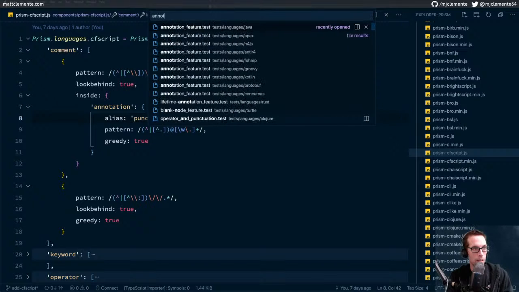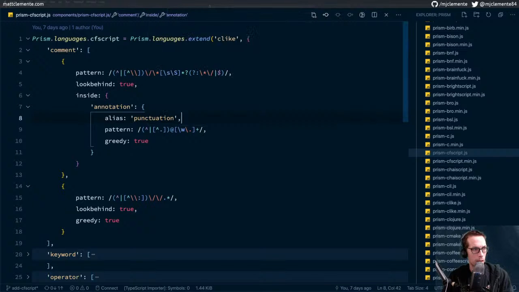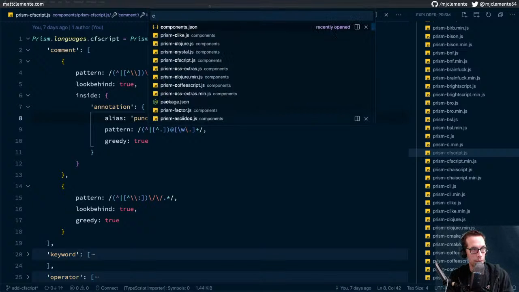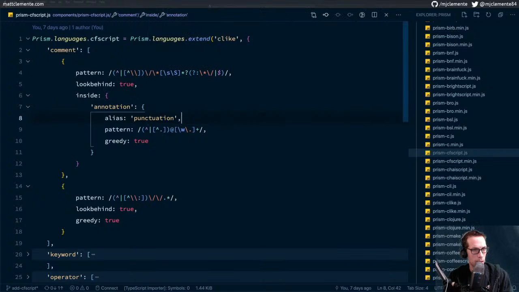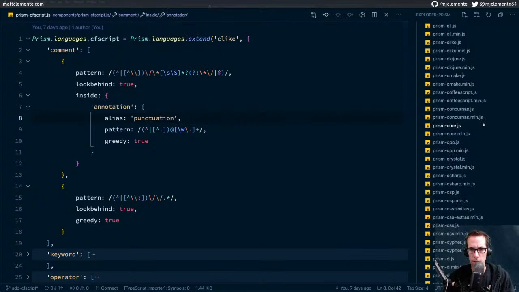A bunch of languages have the annotation testing. I wonder how comment testing looks. Does every language have one? Does C-like not have one? Interesting. Let's look.